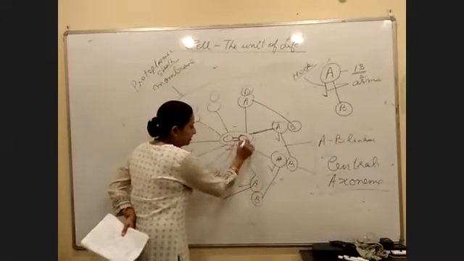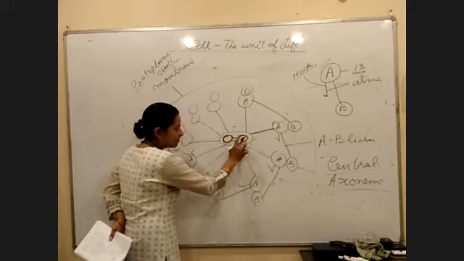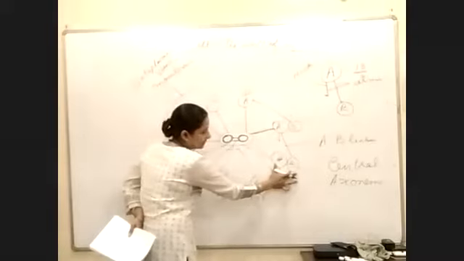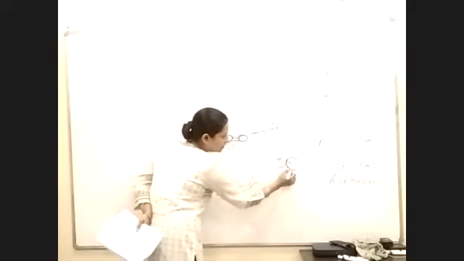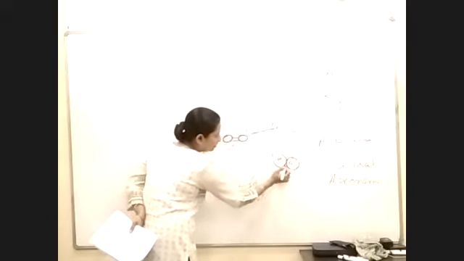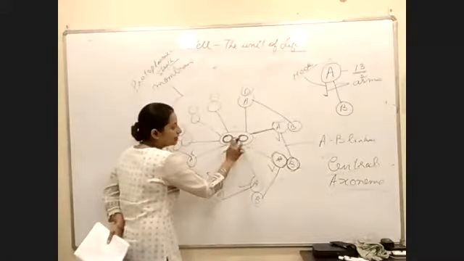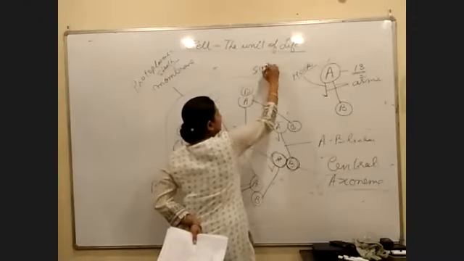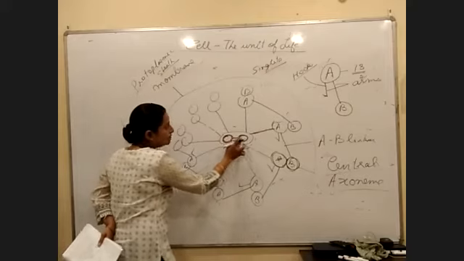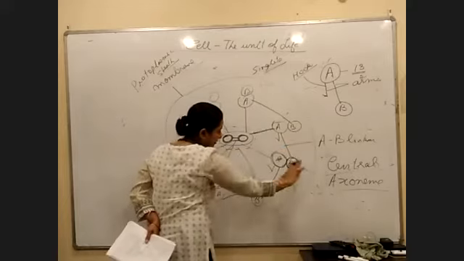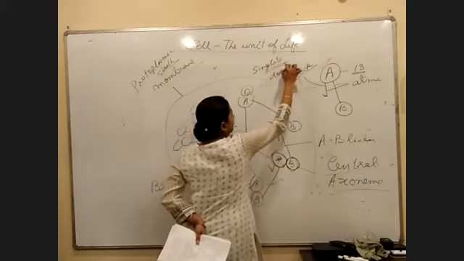Next, what are these two? These are central microtubules. These are also microtubules, right? But this microtubule has 2 units together attached to each other, so these are called subunits. But this one is single and this one is single, so these 2 are called singlets. The microtubules in the center are made up of just one microtubule, and so they are called singlets. In the periphery, the microtubules are in the form of a double structure, and so they are called doublets.